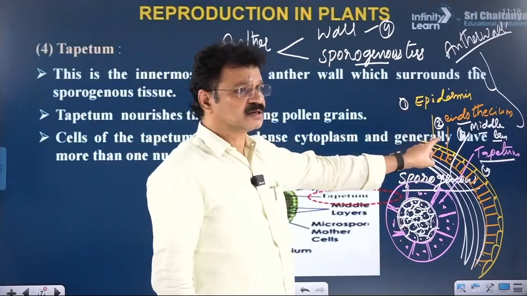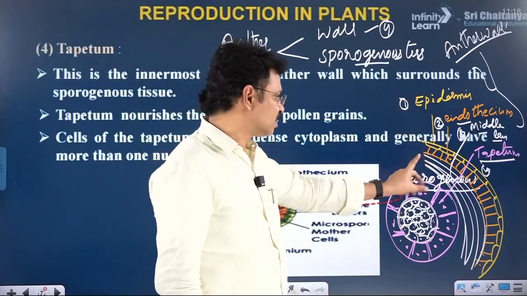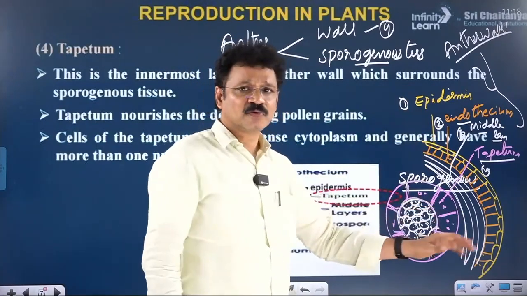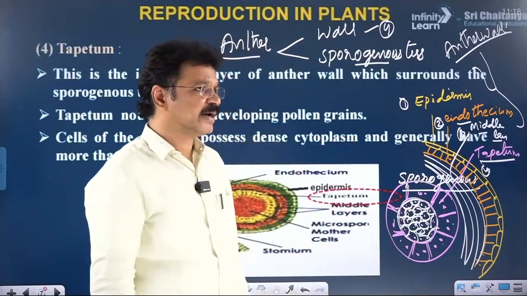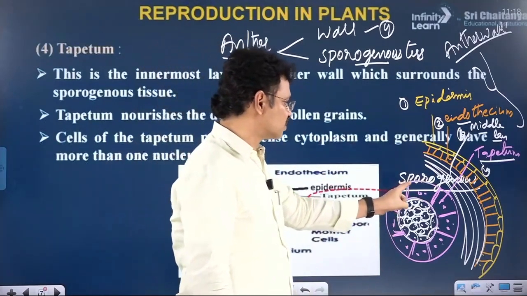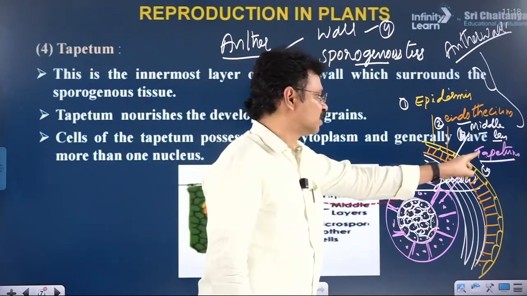Name the layer of anther wall in which the number of nuclei is more than 2. Binucleated or multinucleated layer of the anther wall is the tapetum.